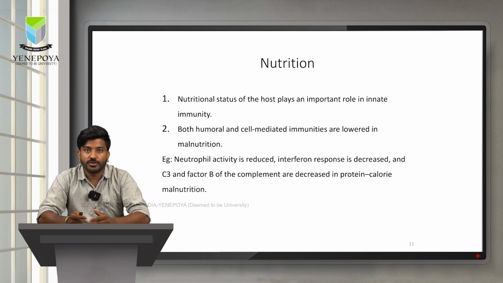Next, let us look into nutrition. Nutrition also plays an important role in innate immunity. All the humoral and cell-mediated immunity that we possess is derived from the nutrition that we take in. For example, if there is protein calorie malnutrition in an individual, the individual's neutrophil activity will be reduced, interferon response will be decreased, complement 3 and factor B also will be decreased in such a condition. Hence, we can understand how nutrition plays an important role in the day-to-day life of innate immunity.